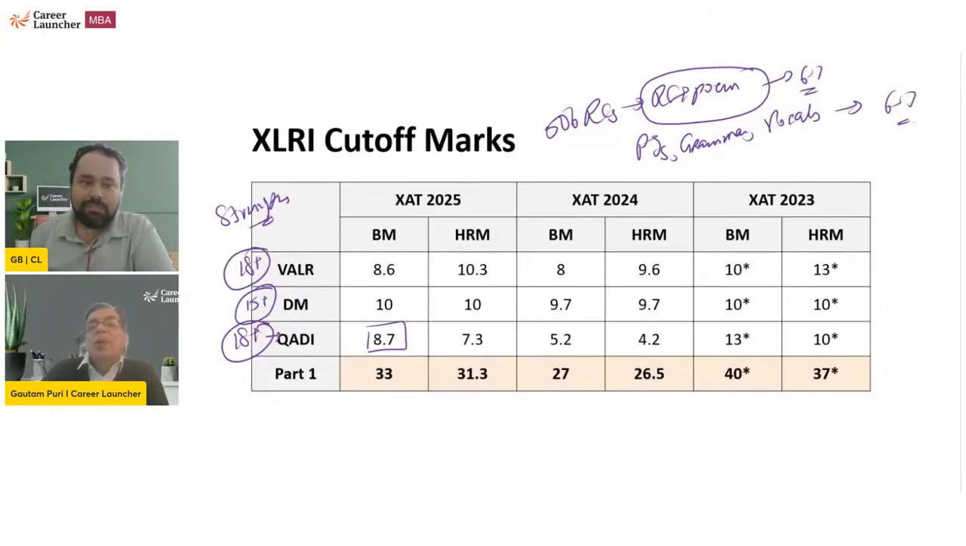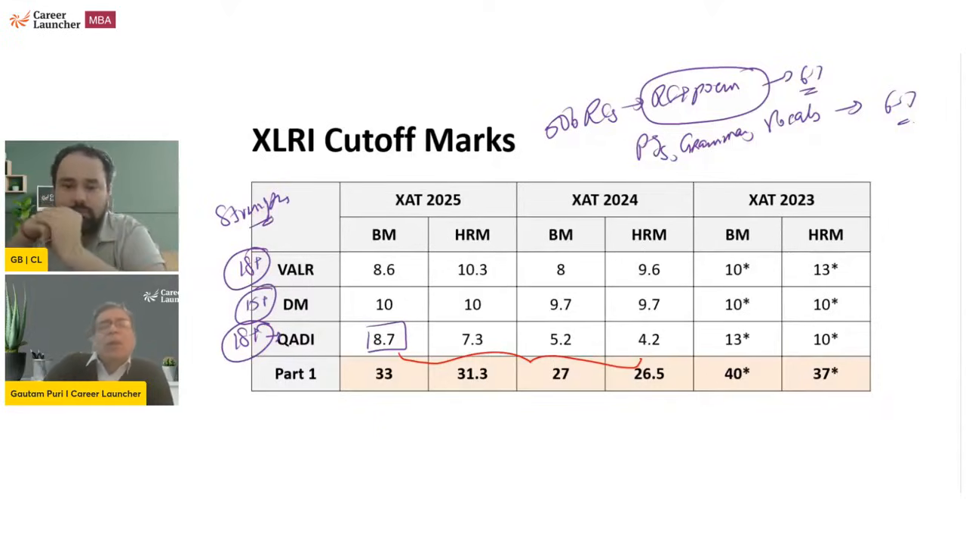Look at the sectionals. And look at the last 2 years cutoffs. 8.7, 7.3 for BM and HRM, and again ZAT 24, 5.2 and 4.2. Normally, क्या है, the rule of thumb in general is if you are getting a double digit score in any section, you have more or less cleared the sectional cutoff. ये rule of thumb होता है मेरा इसके अंदर, by and large, unless the paper becomes excessively easy, which was the case in 22 and 23.